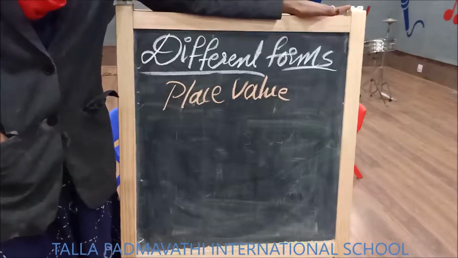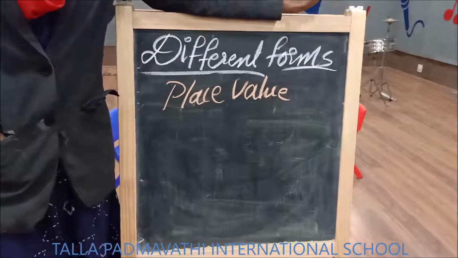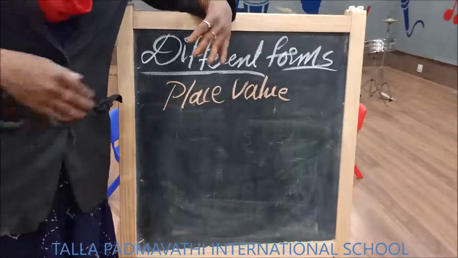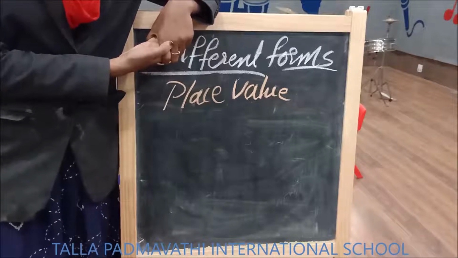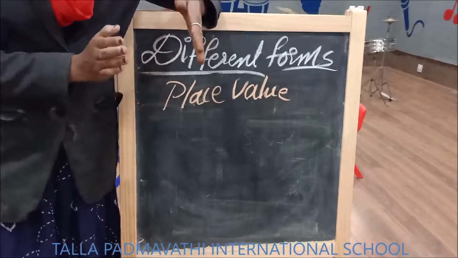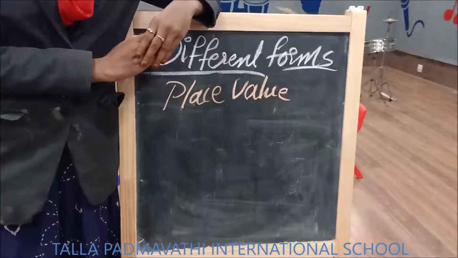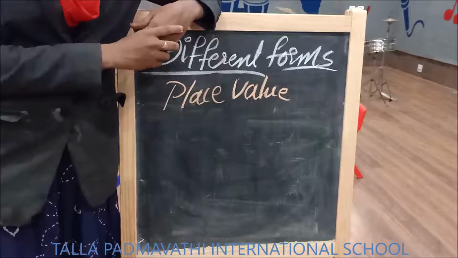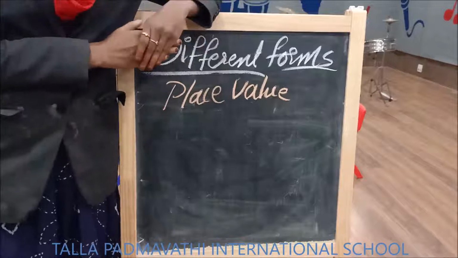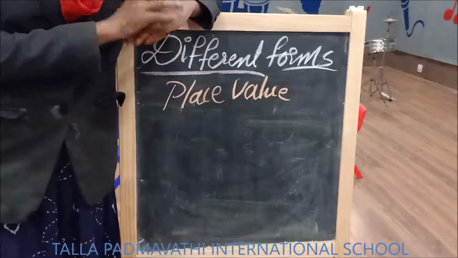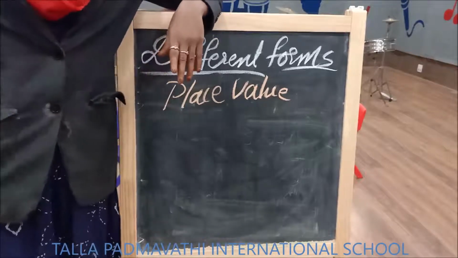In the same way, children, there are only 0 to 9 digits. Yes or no? These digits are used a number of times and different types of numbers are formed. So 2 may be sitting in different places. It is not always sitting in one place. It will be sitting in different places. So whenever 2 changes its place, its value also changes.